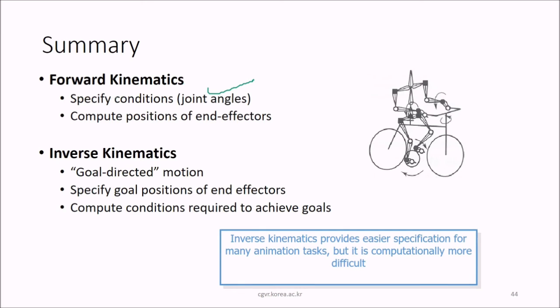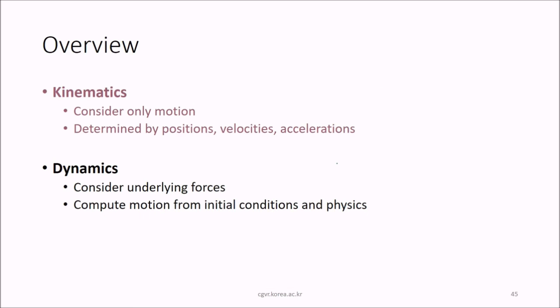So forward kinematics, as we have seen, is defined by joint angles, that is, you specify conditions, and you compute positions of the end effectors. And in inverse kinematics, this is goal directed motion. We specify goal positions of the end effectors, and then we compute the conditions required to achieve the goals. So inverse kinematics provides easier specification for many animation tasks, but it is computationally more difficult.